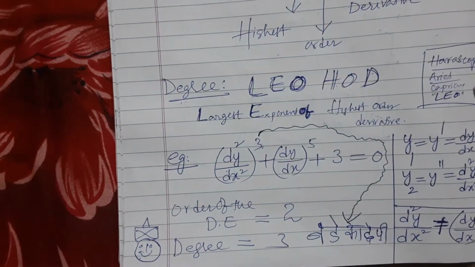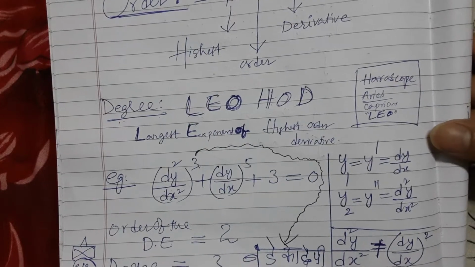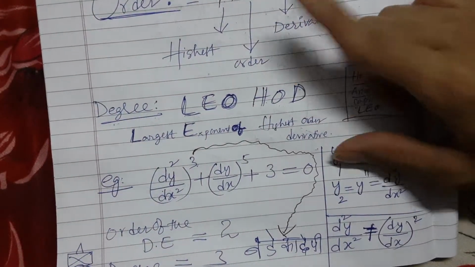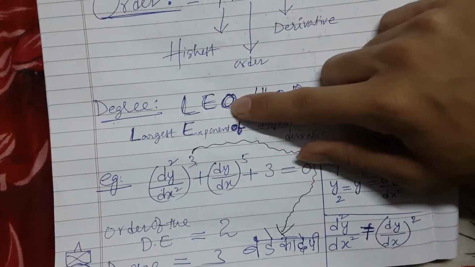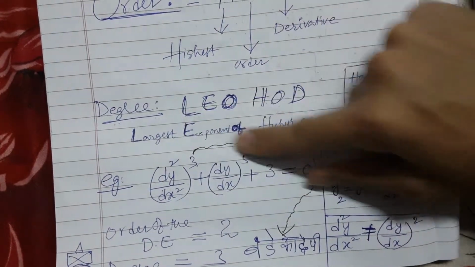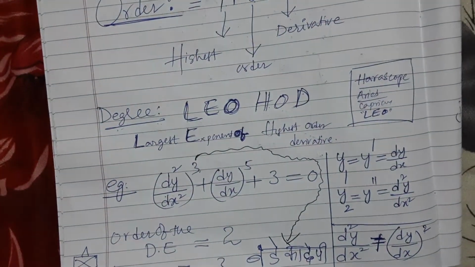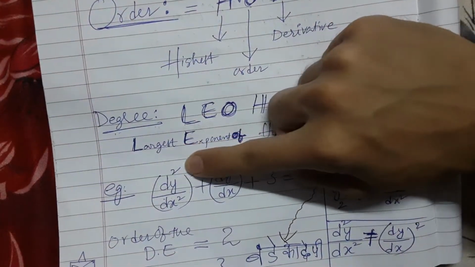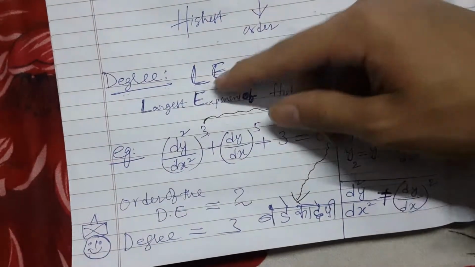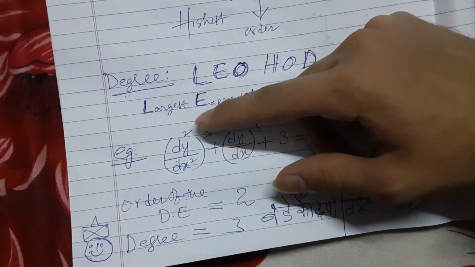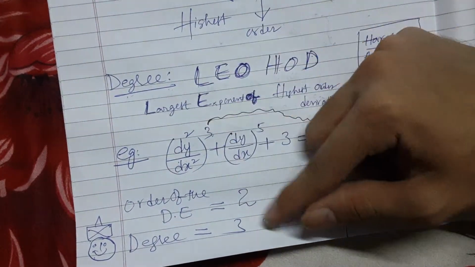Body topic. Now that is head of department, highest order derivative. Head of department, he said, my grandfather is head of department of neurology, and let us imagine my grandfather is Leo. So largest exponent of higher order derivative. Actually you don't need to remember that, but largest exponent is of highest order derivative. If you want, you can remember, or you can say d to the power whatever it is, that is derivative, and over that whatever degree is there, that is degree.